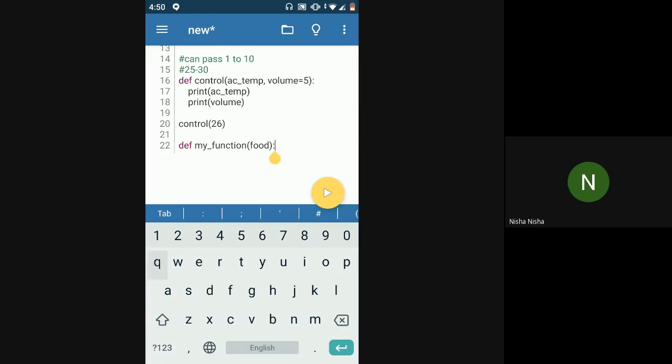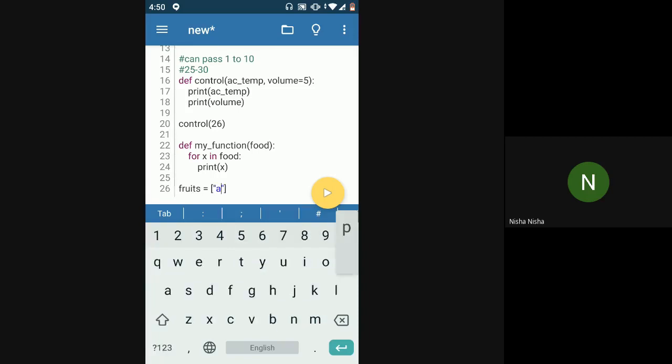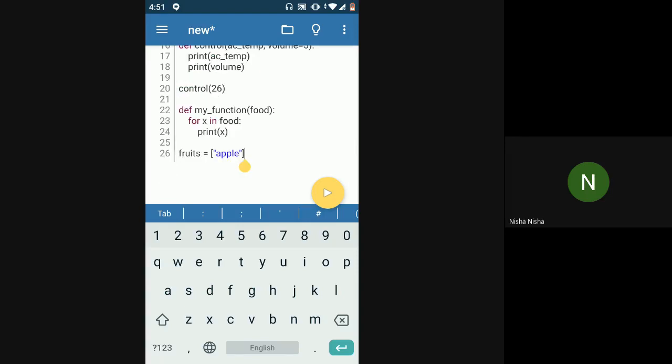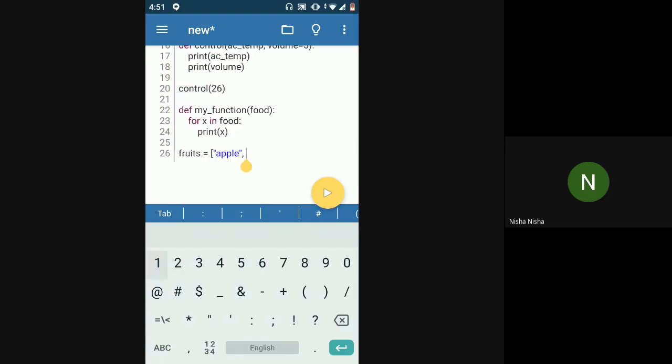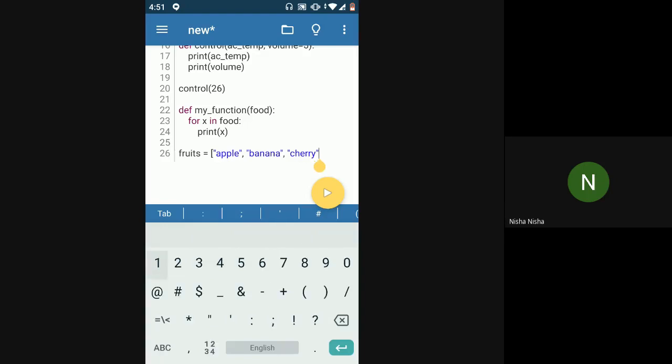So in this case, I'll just directly pass a list to my function. Now if I just want to print everything that is there inside this list, I can just say for x in food, and I'm printing the x. Now I have a list, for example, fruits, with three values, including cherry.